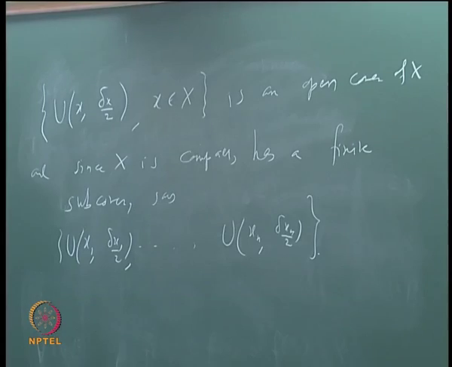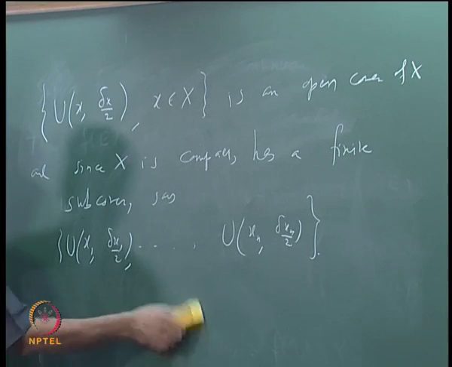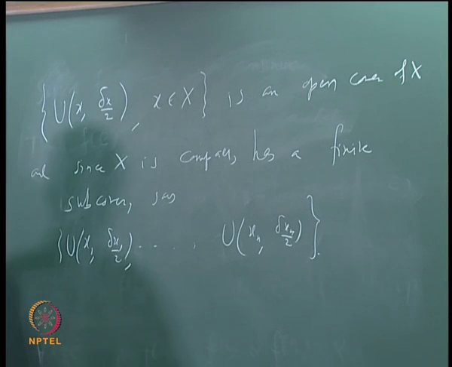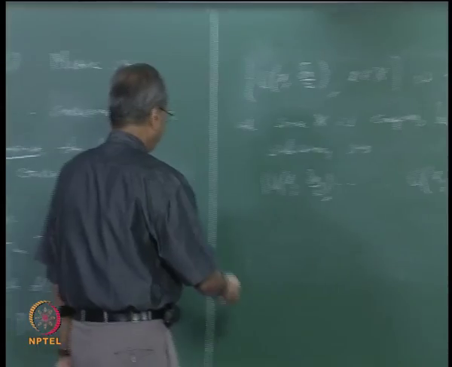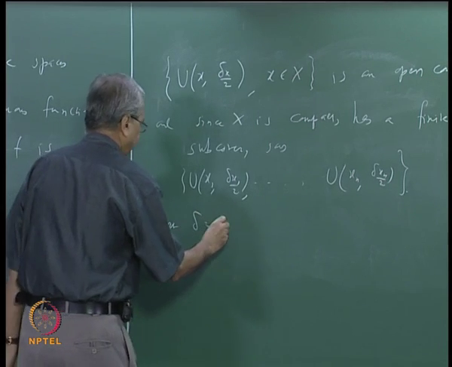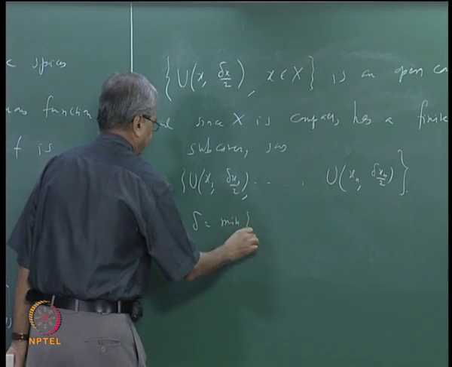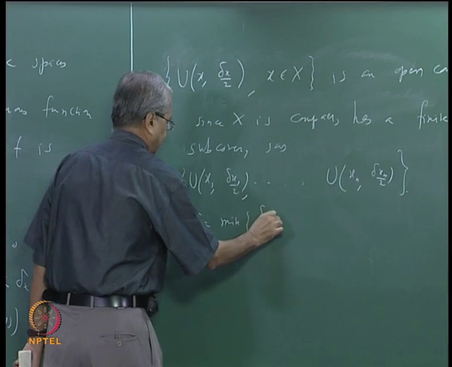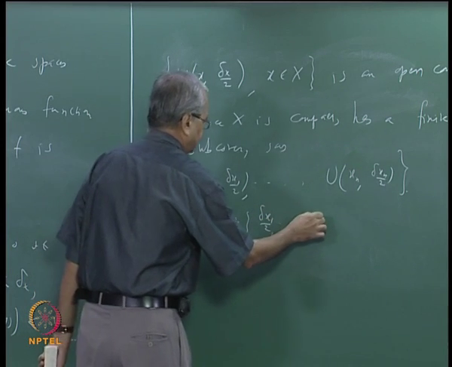Now let us take delta to be the minimum of all these n numbers, delta x1 by 2, delta x2 by 2, etc.